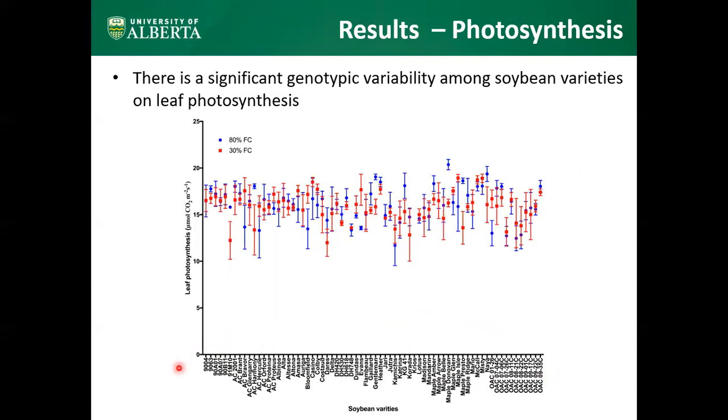In this figure, the x-axis represents the 70 soybean varieties and the y-axis represents the leaf photosynthesis. And this figure clearly shows you that there is a significant genotypic variability among soybean varieties on leaf photosynthesis.